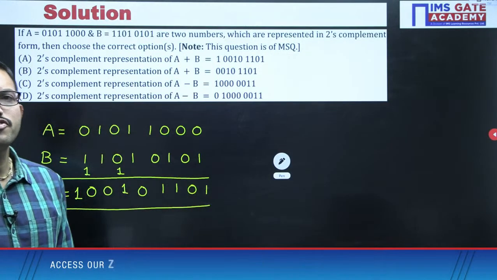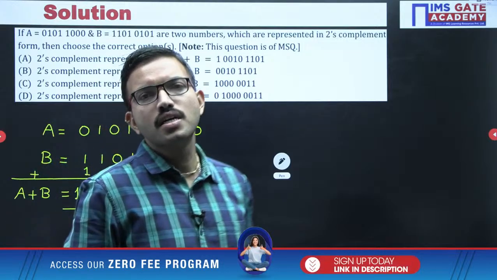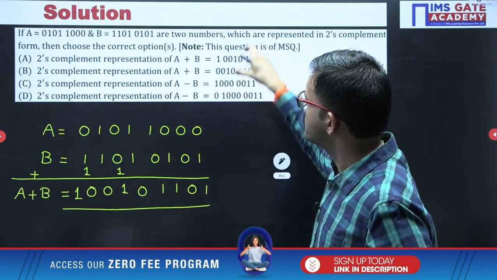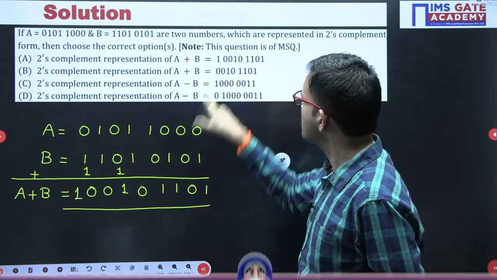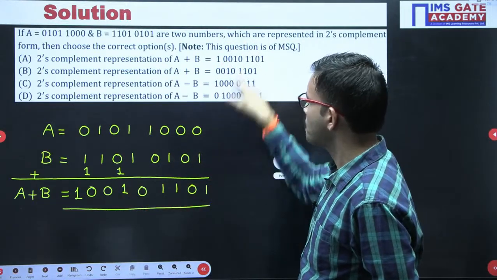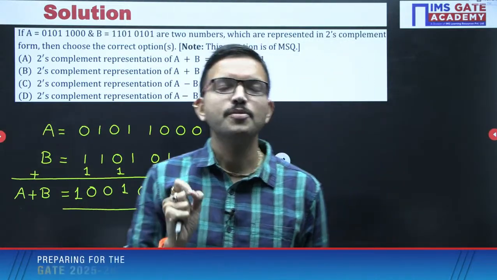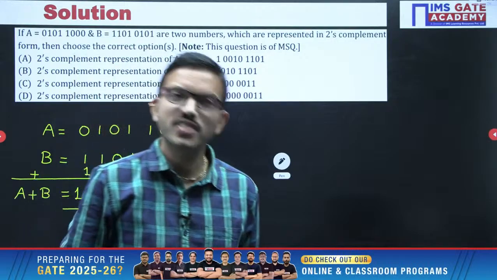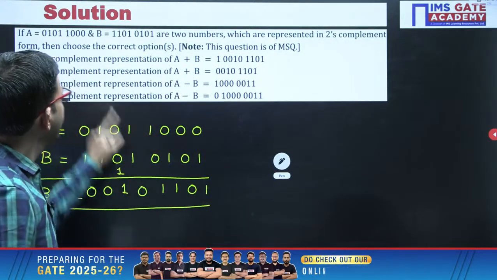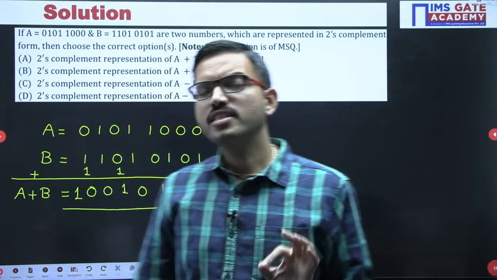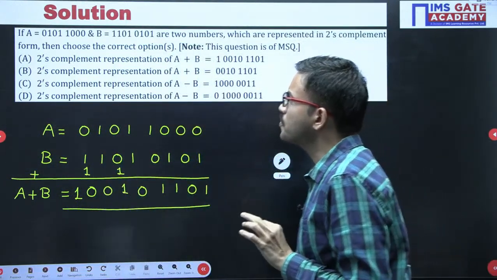So after performing addition of these 2 numbers, since you are getting the resultant answer like this, now if you observe option A here, 10010, then 1101. Since this is there in option A, most of the time few students will do a silly mistake here. They will choose option A as correct. But here, what is the most important thing?